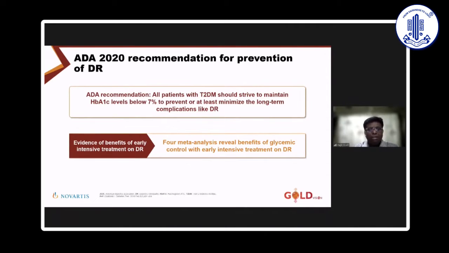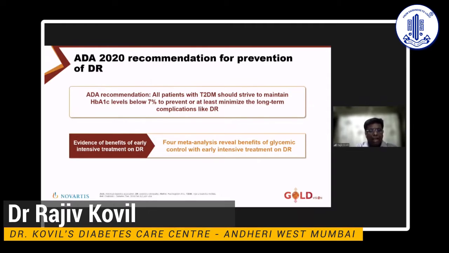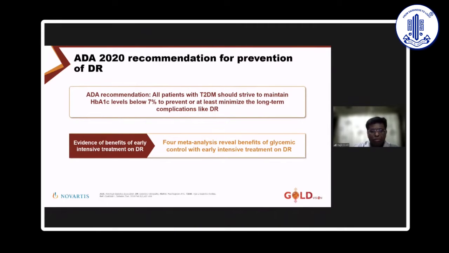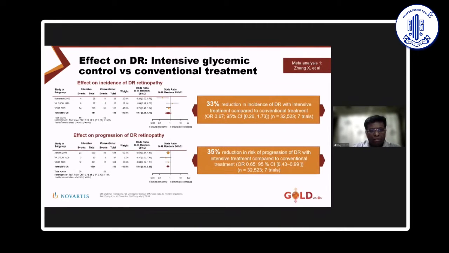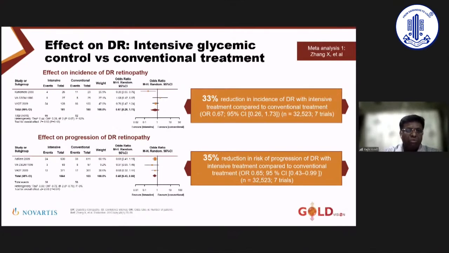What does the ADA 2020 recommend? That all patients with type 2 diabetes should strive to maintain an A1C below 7%. Evidence of benefits of early intensive treatment of DR: there are 4 meta-analyses, and I'm going to go very swiftly over them. The first one tells us that there is a 33% reduction in the incidence of DR with intensive treatment compared to conventional treatment. It took into consideration 3 major studies, the VADT, Kunimoto, and the VACSDM.